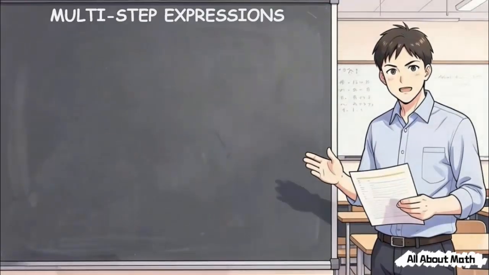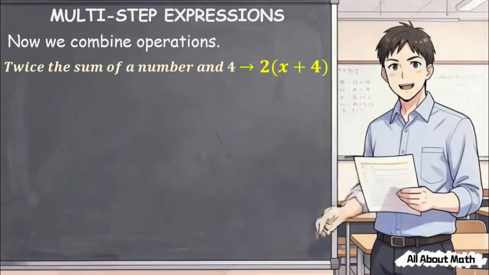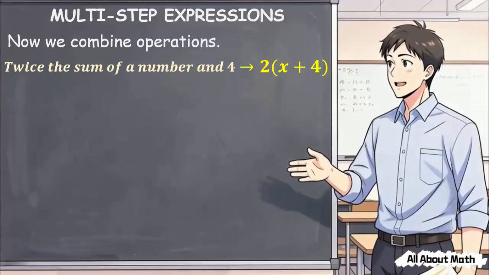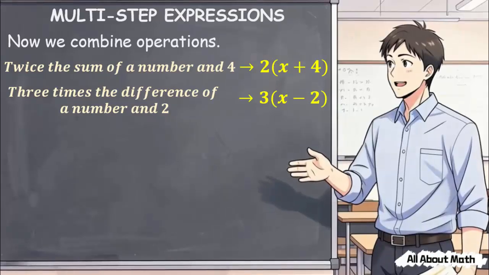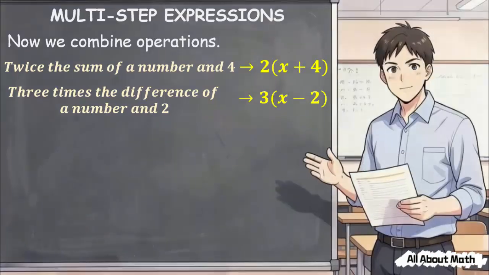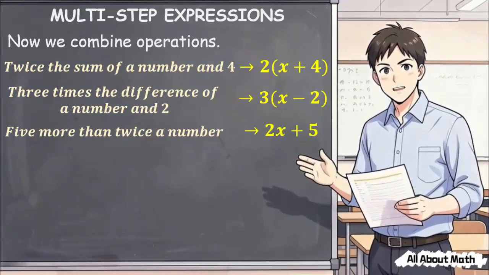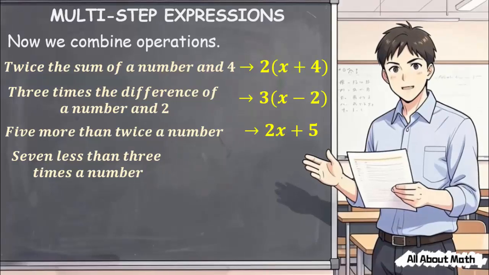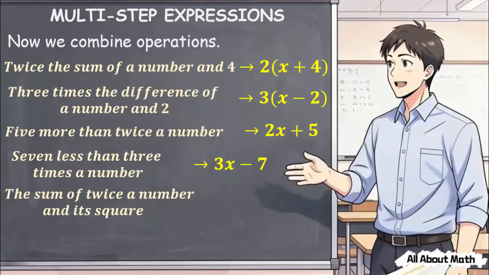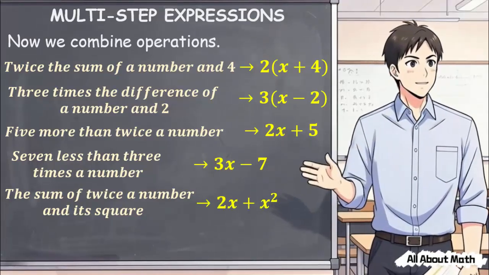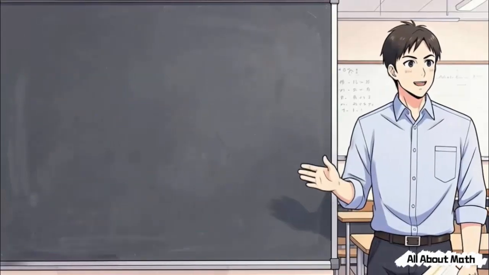Multi-step expressions. Now we combine operations. Twice the sum of a number and 4, 2 open parenthesis, x plus 4, close parenthesis. 3 times the difference of a number and 2, 3 open parenthesis, x minus 2, close parenthesis. 5 more than twice a number, 2x plus 5. 7 less than 3 times a number, 3x minus 7. The sum of twice a number and its square, 2x plus x squared. Now we're thinking in steps. What comes first? What comes next?